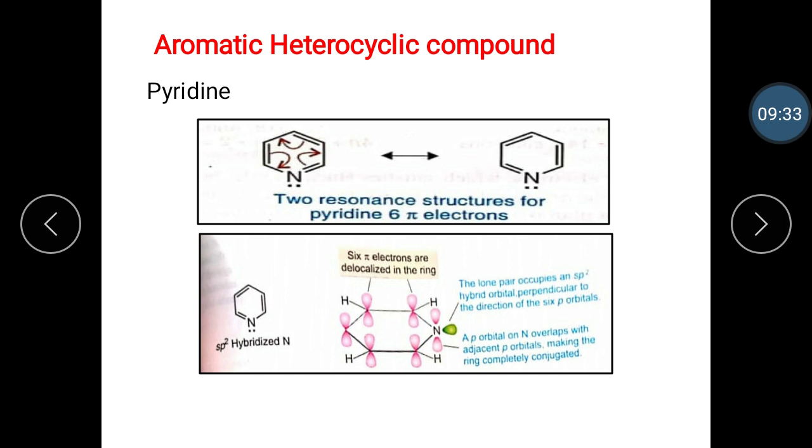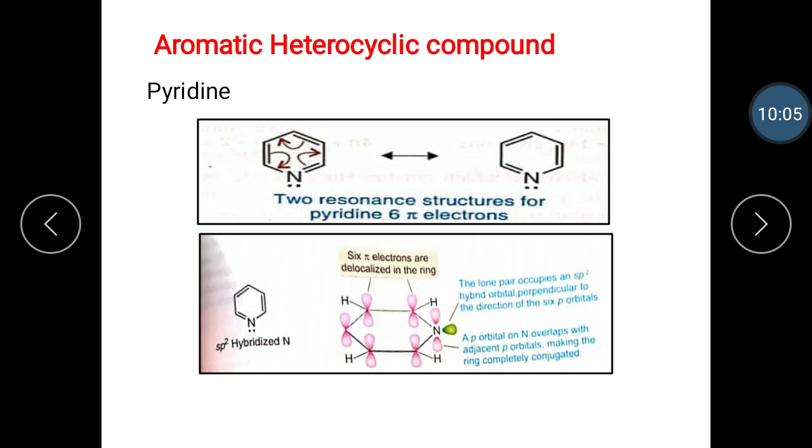So, let's first take pyridine. Pyridine is a heterocyclic compound containing a 6-membered ring with 3 pi bonds and 1 nitrogen atom. Pyridine is cyclic, planar, and completely conjugated because the 3 single and double bonds alternate around the ring. Pyridine has 6 pi electrons, thus satisfying the Huckel rule and making pyridine aromatic.